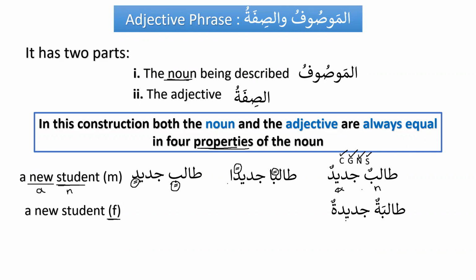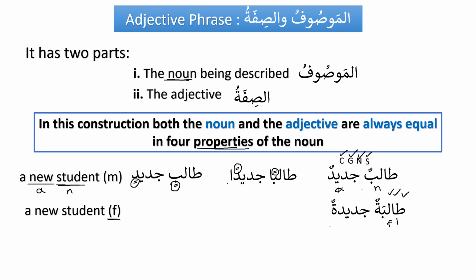Why? Because we know that in an adjective phrase, mawsuf and sifa must be equal in four properties. So we know that talibatun is indefinite and jadidatun is also indefinite. That's the first check. The second one, gender: talibatun is feminine, and similarly jadidatun is also feminine. And the number: talibatun is one, and similarly jadidatun is one. And then the status: talibatun is marfu, and similarly jadidatun is marfu.